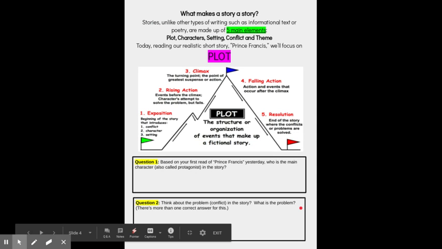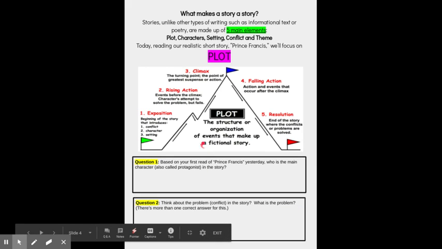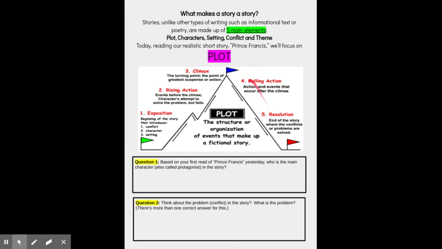Yesterday you read Prince Francis' first read, and you answered some questions about the story. I hope you really enjoyed it. Now we're going to be digging a little bit deeper and talk about the plot diagram. Stories, unlike other types of writing, have 5 elements, and those 5 elements are numbered here on this mountainous-looking hill: 1, 2, 3, 4, and 5.